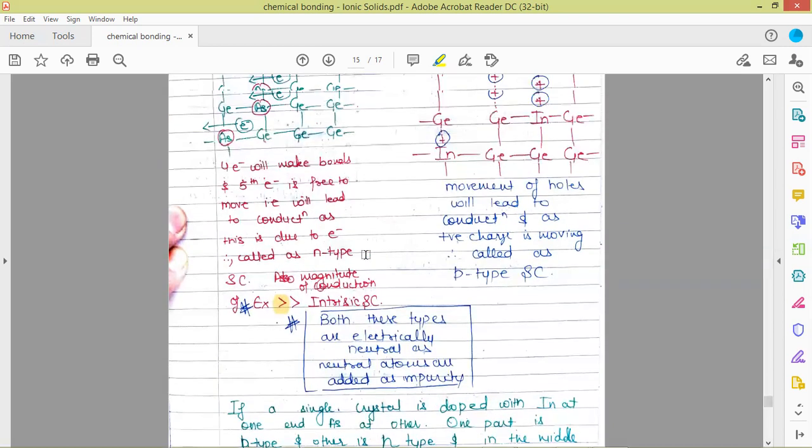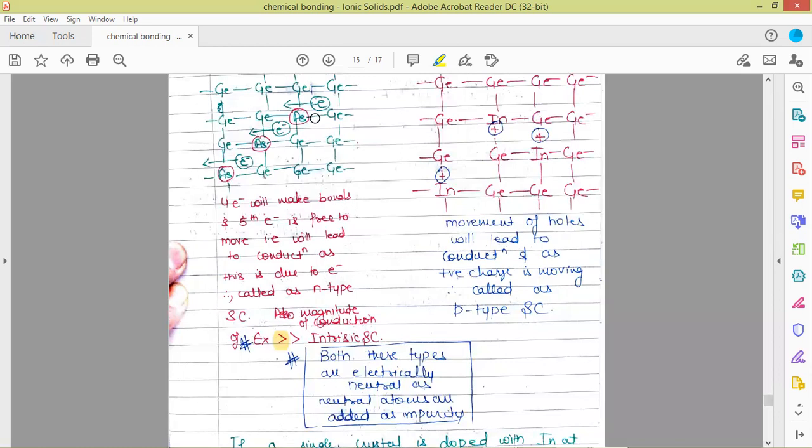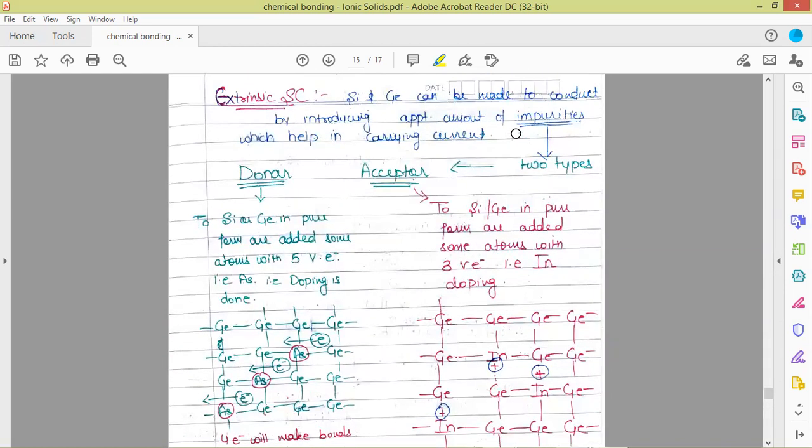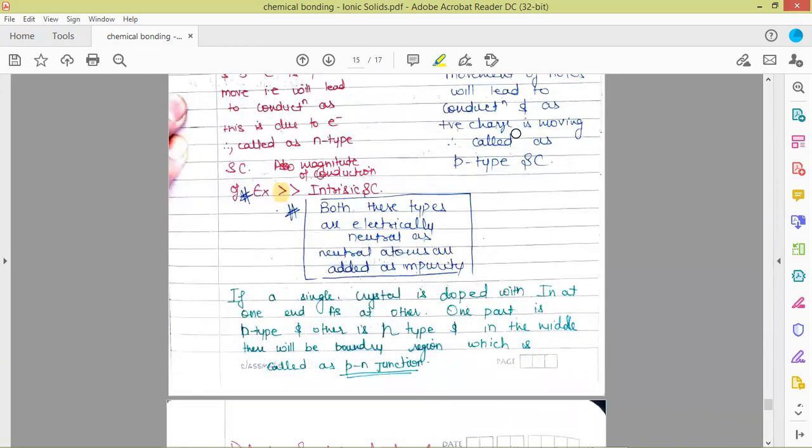Here the electrical neutrality is because we are putting neutral atoms, neutral elements. Arsenic is also neutral and indium is also neutral. Just that there is a difference in the number of valence electrons, and that is why there are charged particles present in the structure. So both these types are electrically neutral, as neutral atoms are added as impurity.